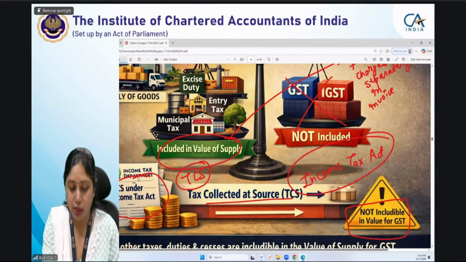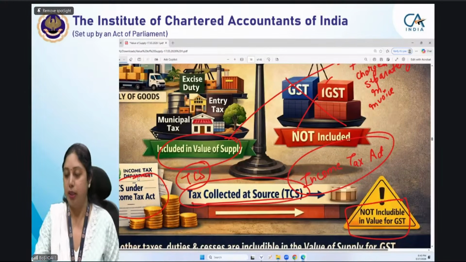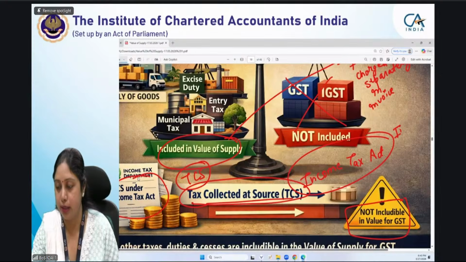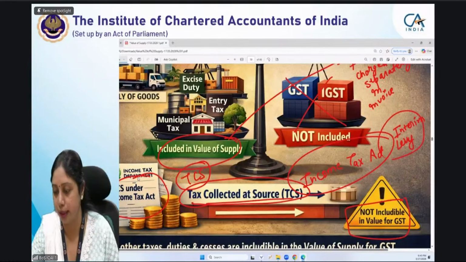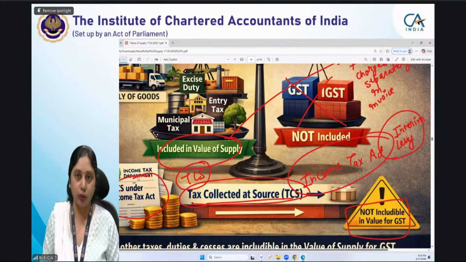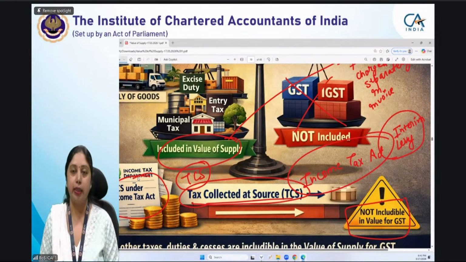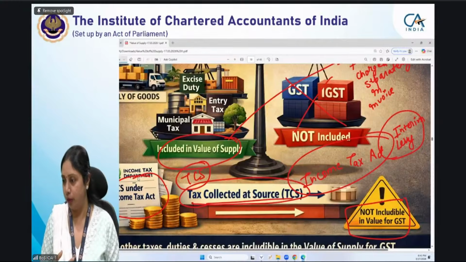Because actually ये जो TCS के नाम से जो हमने collect किया है amount, that is not a tax per se. It is an interim levy. ये हमने अभी collect कर लिया है, पूरा amount हम बाद में collect करेंगे, but this is not a tax per se. That is why it is not includable in the value. Circular is there. A specific circular has been issued which provides that TCS under Income Tax Act, if it is given in your question, then you do not have to include it in the value of supply, but all other taxes, municipal taxes are there, excise, customs, that will be included.